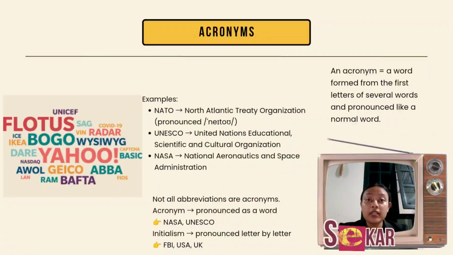Okay, and for the next word formation, I'm going to talk about acronyms. So basically, an acronym is a word formed from the first letters of words and pronounced like a normal word. For example, NATO, UNESCO, NASA. NATO comes from North Atlantic Treaty Organization, and it's pronounced NATO, not N-A-T-O. Or NASA comes from National Aeronautics and Space Administration. It's not called N-A-S-A, but it's called NASA.